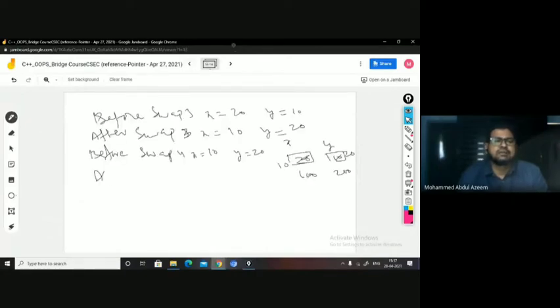So after swap 4, if you display X, that is 10 only, and Y, it is 20 only. Got it? Right, this is the difference. So these are the 4 kind of functions we have while we are implementing it with the help of message passing mechanism. I hope this is clear.